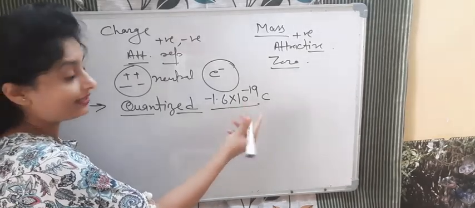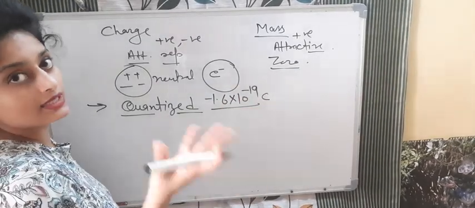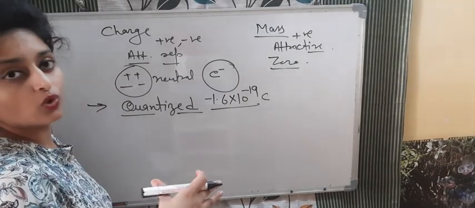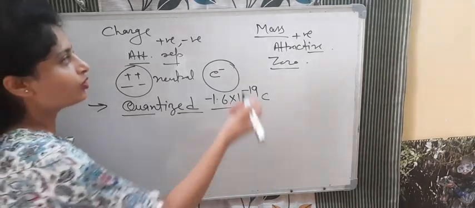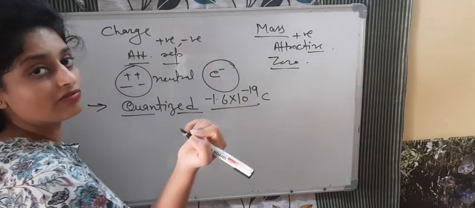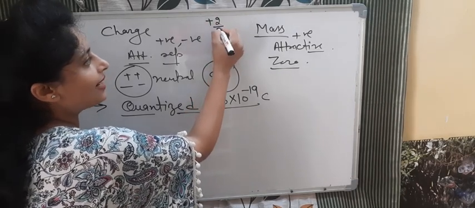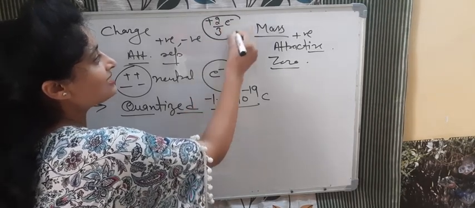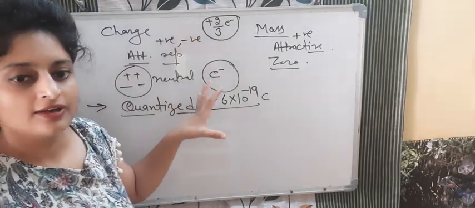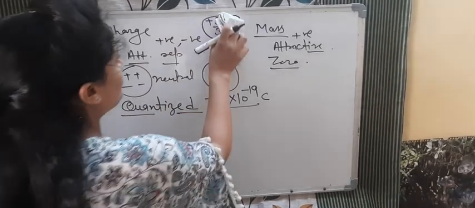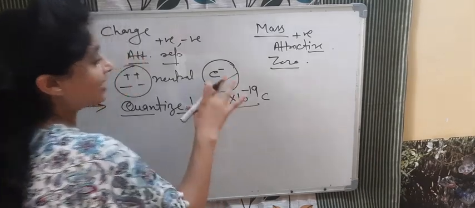That is very important, that it is independent, because other than that there are also quarks: up quarks, down quarks, bottom, top, charm, and strange quarks. A proton is made up of 2 up quarks and 1 down quark. One up quark is equal to plus 2 by 3 of the electron charge. So this charge does not exist independently, and that's why we cannot take this. So the smallest amount of charge that exists independently is this much, on an electron.